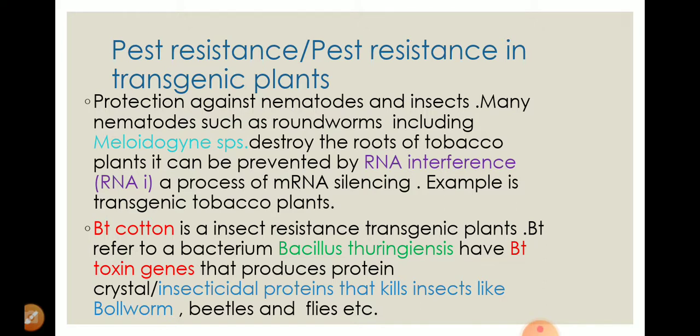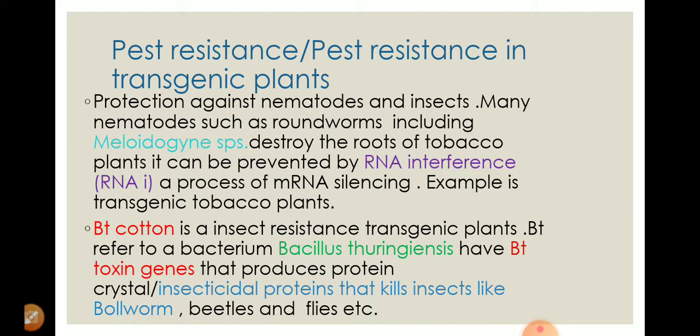Another example of pest resistance is BT cotton. BT cotton is a very good example. It stands for B for Bacillus and T for thuringiensis. So it is a bacteria, and these bacteria have a gene that is called the BT toxin gene. BT toxin genes produce crystal protein because they have the cry gene.